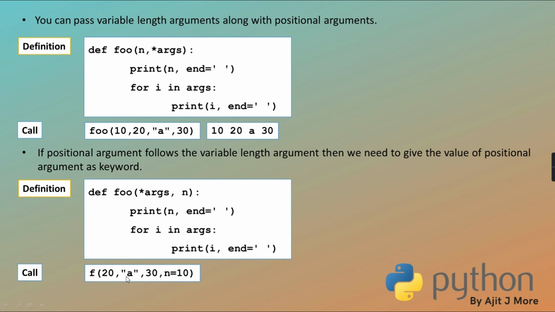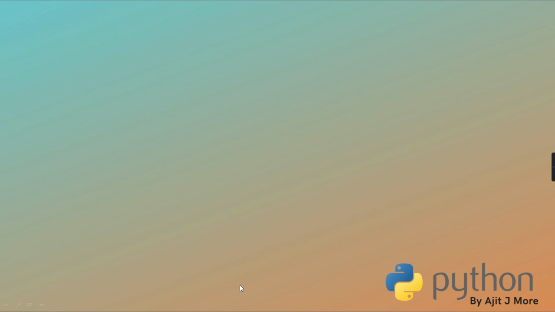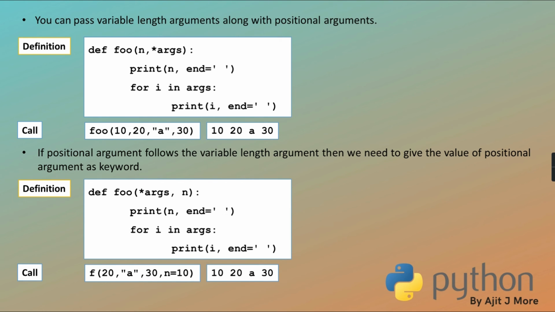See, so in such case, this n is strictly supposed to be given as keyword only, which I have given here. See, now these 3 are packed into a tuple that comes here, 10 comes in n, that 10 is printed, and this whole thing is a tuple, so through the for loop we have printed. Okay, done. Now I hope this is also clear.